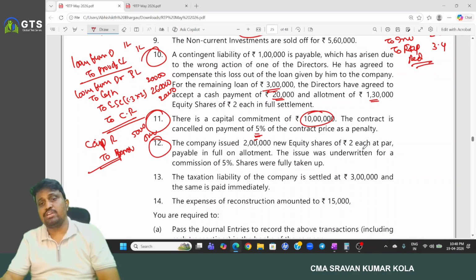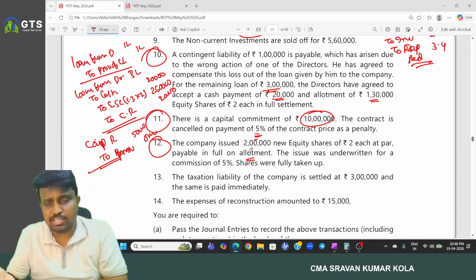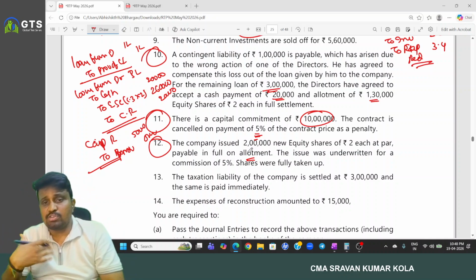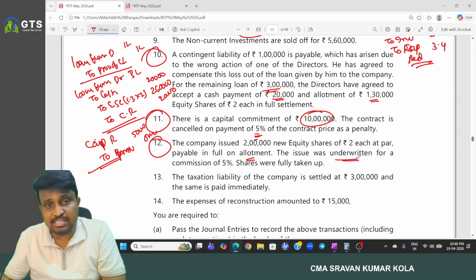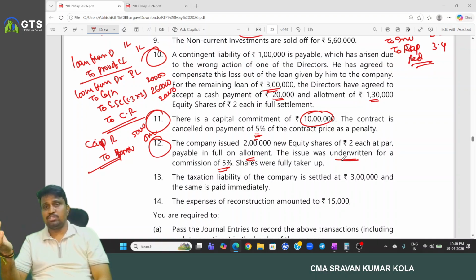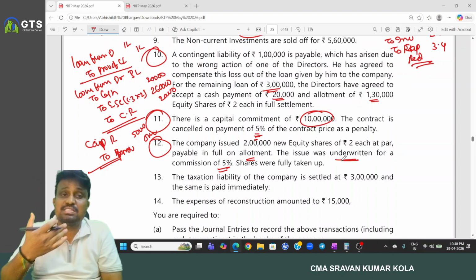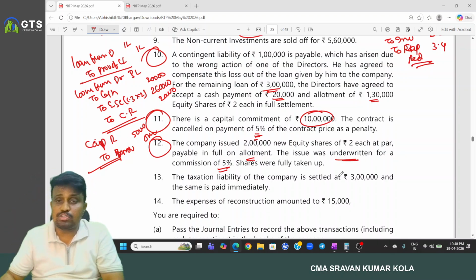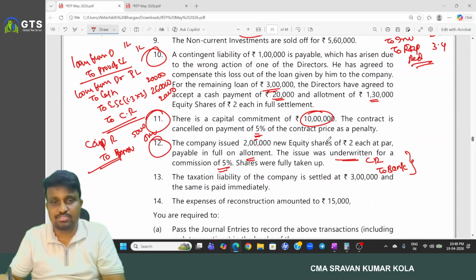Company issued 2 lakh new equity shares of 2 each, payable in full amount by cheque. Bank account debited to equity share application account, and equity share application account debited to equity share capital account. And the issue was underwritten. Commission was 5%. Actual, what is the entry? Underwriting commission account debited to bank. Profit and loss account debited underwriting commission. But here underwriting commission is not transferred to P&L because it is done as a part of the scheme. So it is also transferred to capital reduction. So we write the entry: capital reduction account debited to bank for commission, 5% into 4 lakhs.